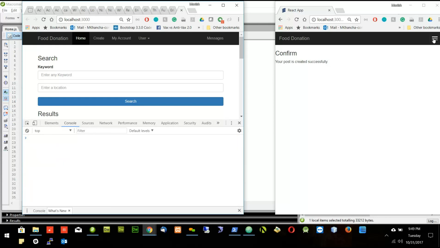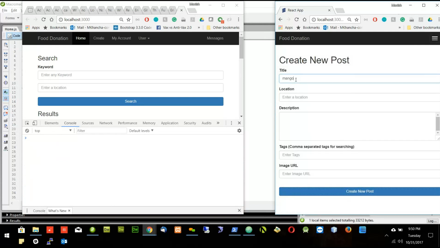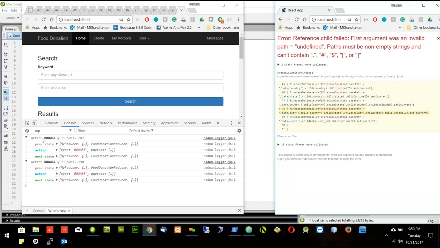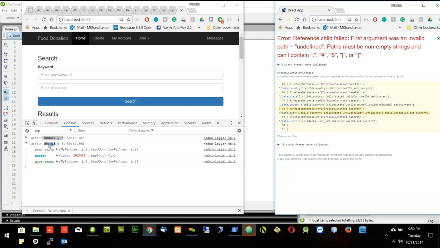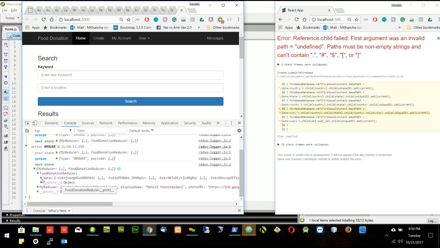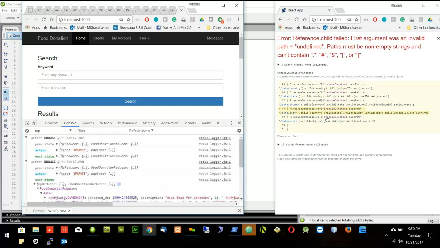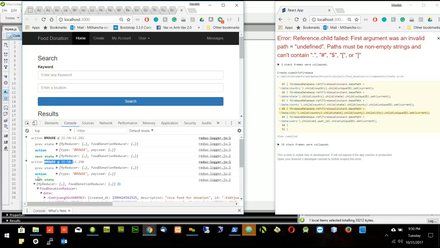Now let's see what happens when I create the record. When I create the record, you will see again the action is called. Don't worry about this error. I will tell you what it is. We will fix this part. So you will see I'm getting browse action, and my new state is getting another data again. That means whenever a new record is created, I get this action. That means reducer is called, and that means my data is updated with the new value.